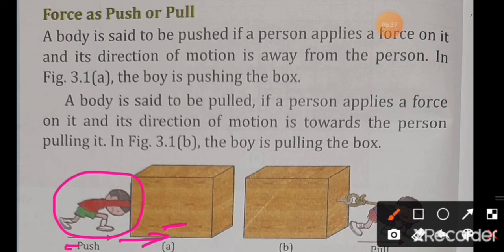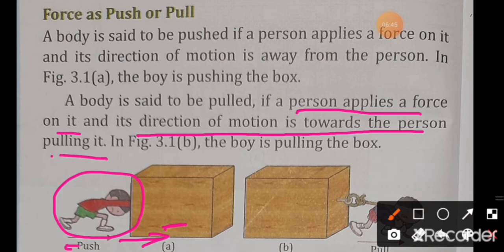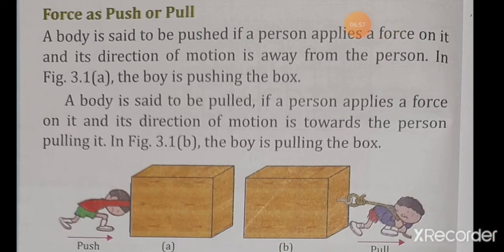A body is said to be pulled if a person applies a force on it and its direction of motion is towards the person pulling it. In the other picture, that means in figure b, what happens here? This boy is pulling the box. How can we say that?